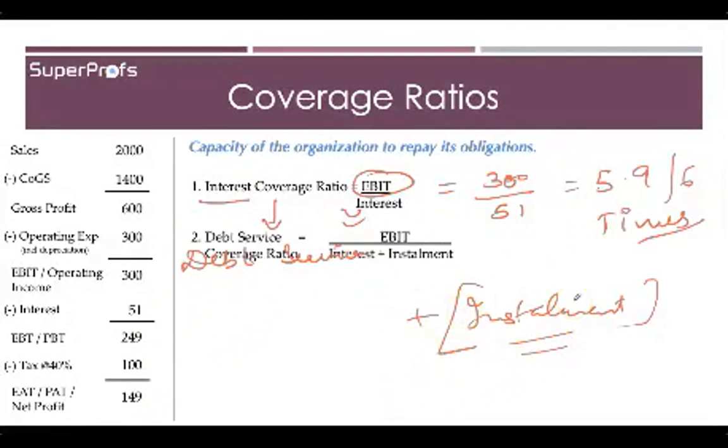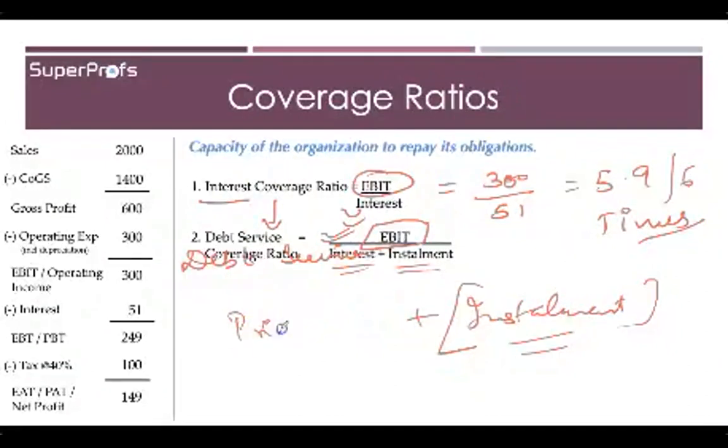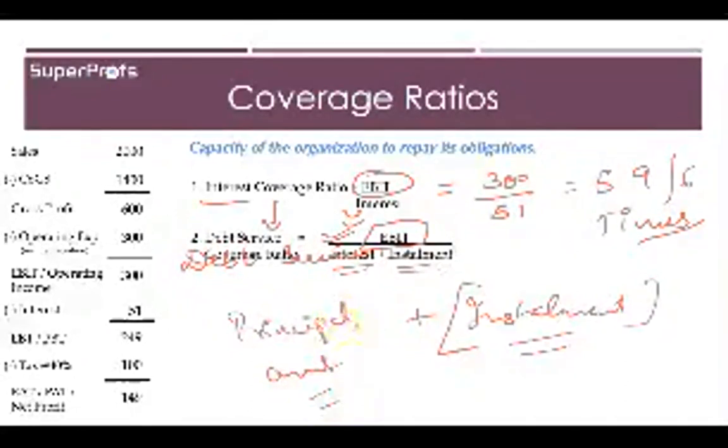So the next one is debt service coverage ratio equals EBIT, because you have to pay this also from the earning before interest and tax only, divided by your interest along with the installment if you have any. Now this installment is actually the principal amount that you may have to pay against the loans that you have taken.